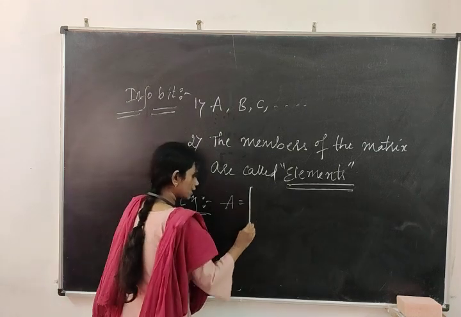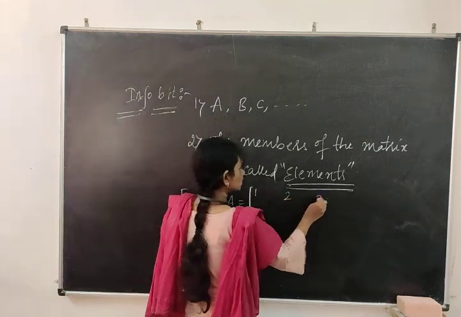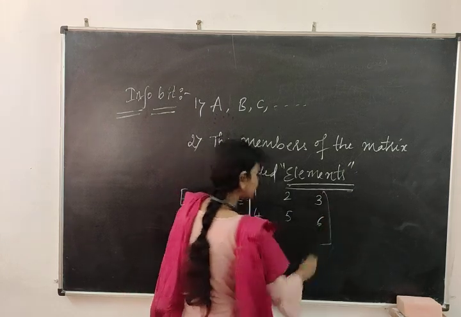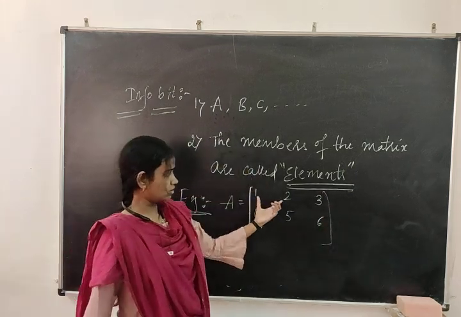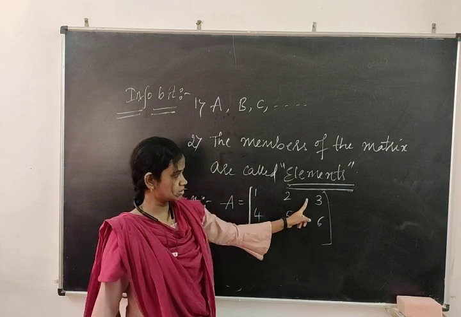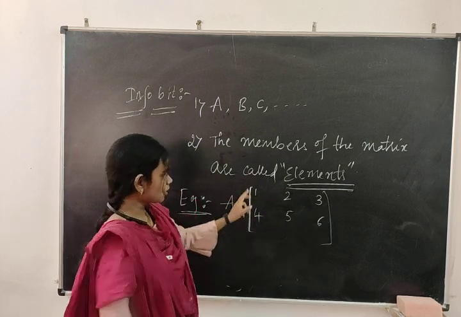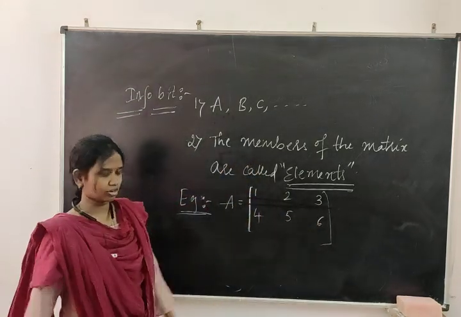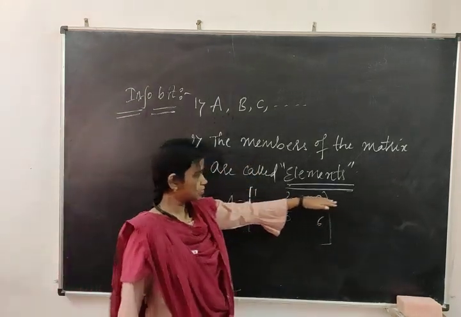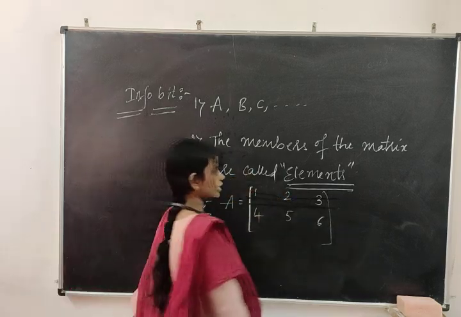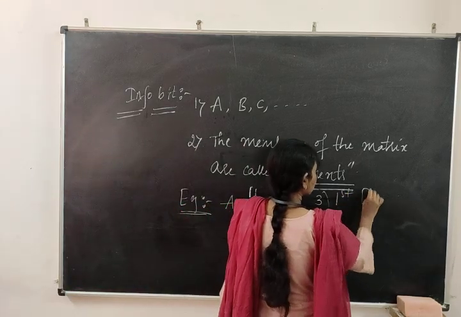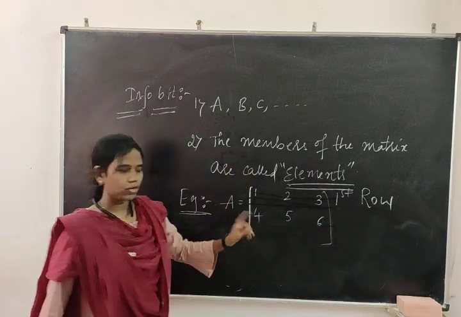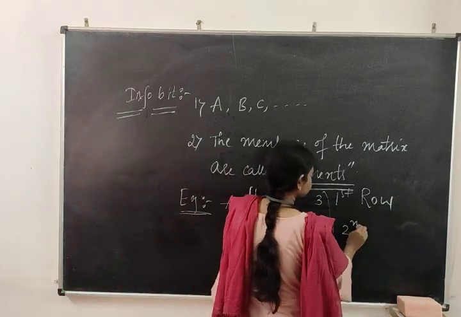and take the square bracket, 1, 2, 3, second line 4, 5, 6. Give space for the numbers. This is a space, this is also a space. Whatever horizontal line I have taken here, don't draw the horizontal line, I am only showing it. So this 1, 2, 3 is treated as the first row, and this 4, 5, 6 is treated as the second row.